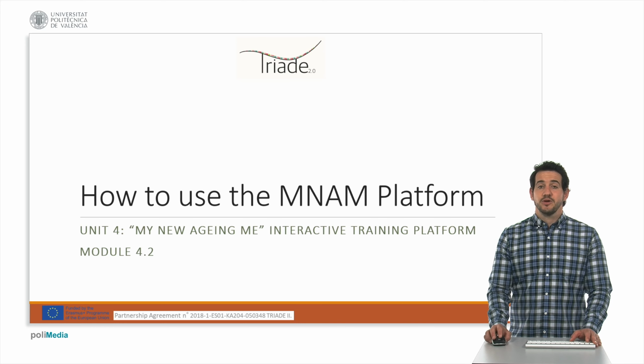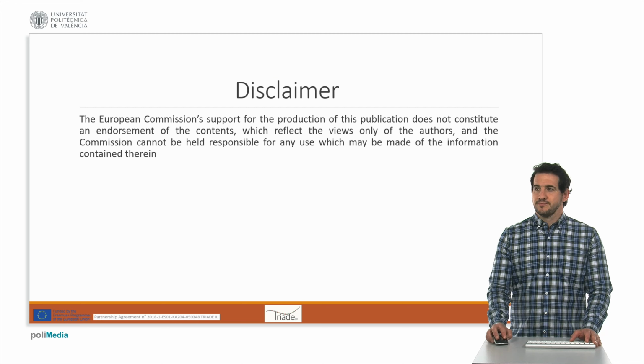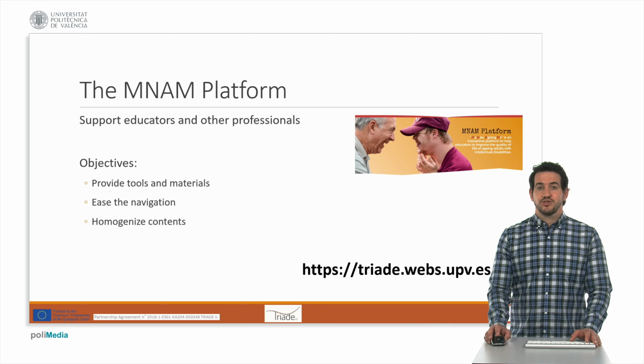In this video, we are going to see how to use the MNAM platform. The Triade 2.0 project is an Erasmus Plus funded project in which we have developed the My New Aging Me platform. This platform is a tool to help educators and other professionals to improve social inclusion and the quality of life of aging adults with intellectual disabilities.